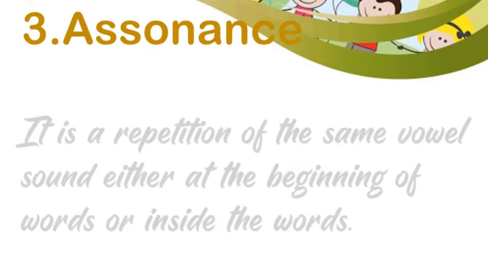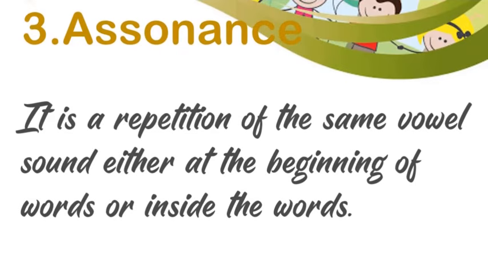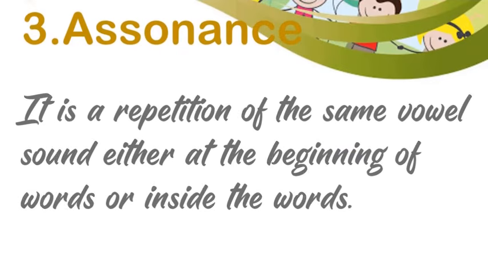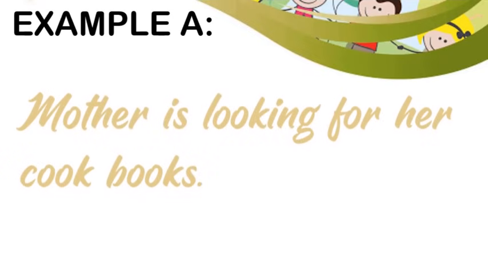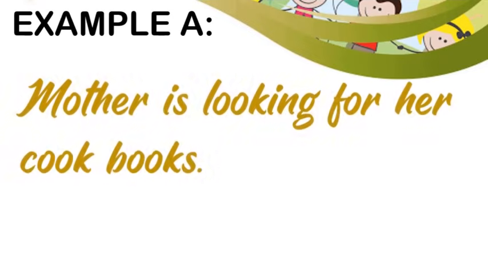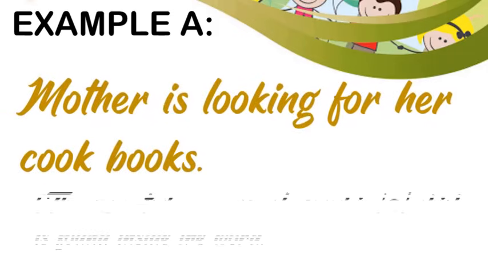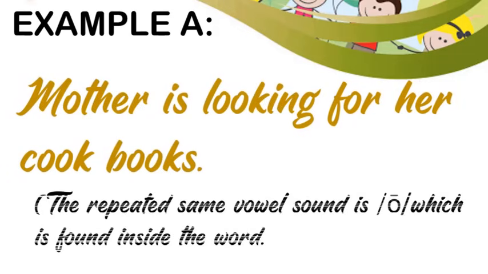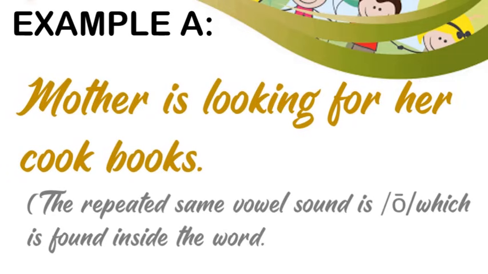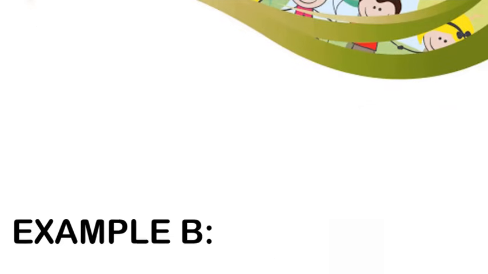Number 3. Assonance. It is a repetition of the same vowel sound either at the beginning of words or inside the words. Example A. Mother is looking for her cookbooks. The repeated vowel sound is U, which is found in looking, cook, and books.